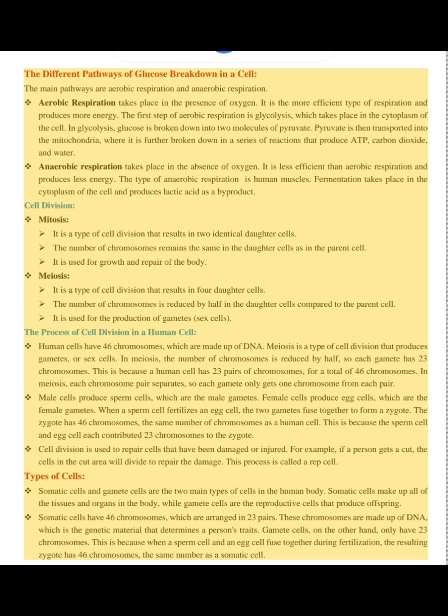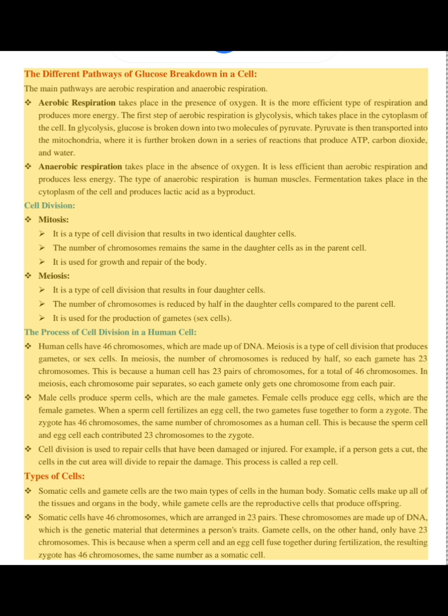Cell division. Mitosis. It is a type of cell division that results in two identical daughter cells. The number of chromosomes remains the same in the daughter cells as in the parent cell. It is used for growth and repair of the body.